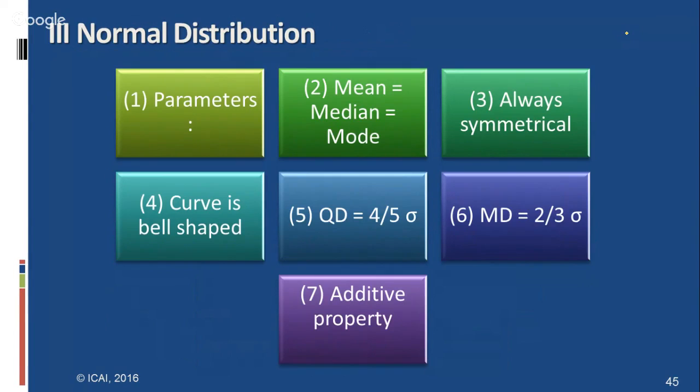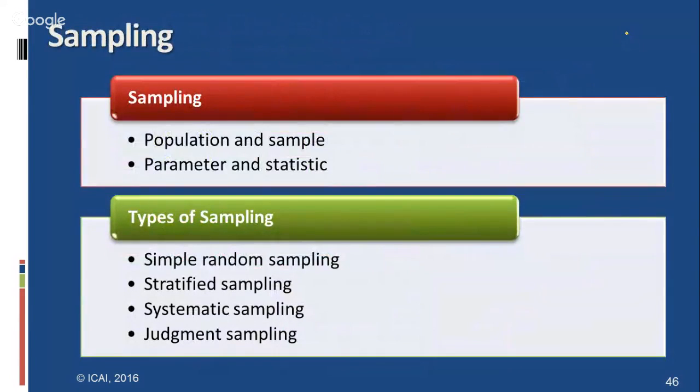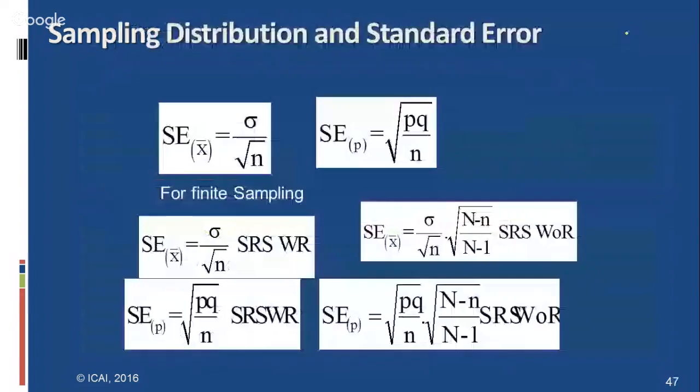And sampling: what is sampling? Population and sample, parameter and statistic, and types of sampling: simple random sampling, stratified random sampling, and systematic sampling. Sampling distribution: infinite sample, simple random sampling with replacement and without replacement. Questions are also given in the study material. If you look at this chapter, you can easily get one question from it.